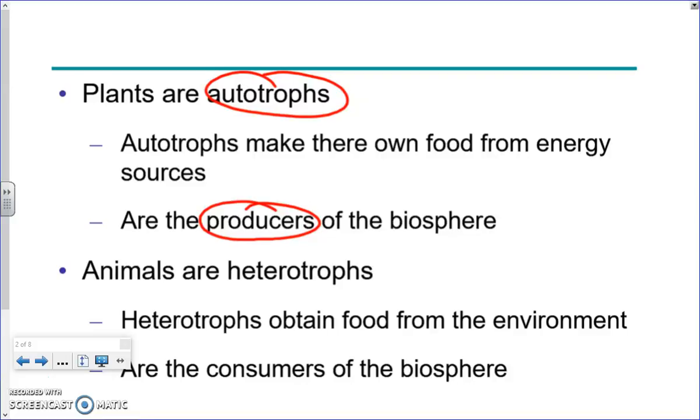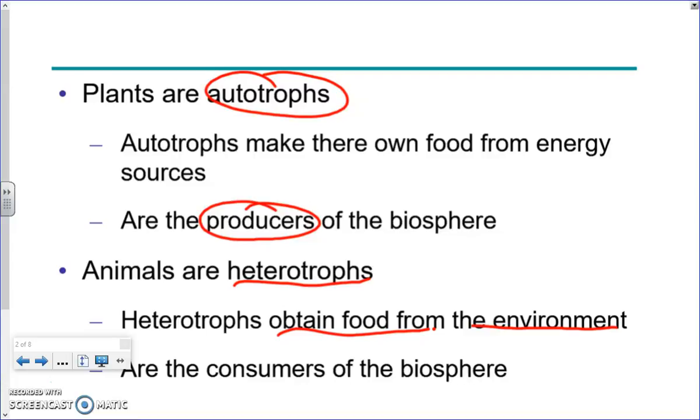Animals, us, we're heterotrophs. Heterotrophs are organisms that obtain food from their environment. So when you're hungry, you go outside and you eat the stuff that's outside. Like you eat cows, you eat salad, which is plants. You eat food from the environment. You do not make your own food in your body. You might make it outside of your body, but you eat food from the environment.